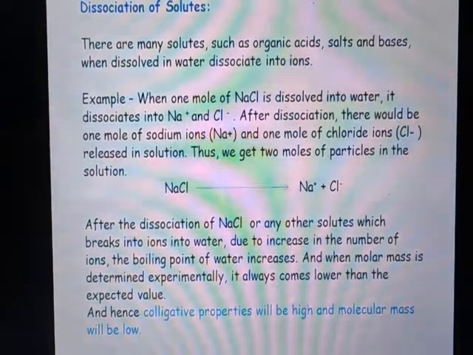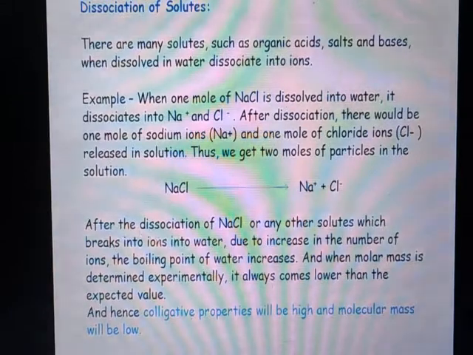Dissociation of solutes. There are many solutes, which are organic acids, salts and bases. When dissolved in water, they dissociate into ions. For example, sodium chloride. When sodium chloride is dissolved in water, it splits into two different ions, that is sodium ion and chloride ion. 1 mole of sodium chloride produces 1 mole of sodium ion and 1 mole of chloride ion.